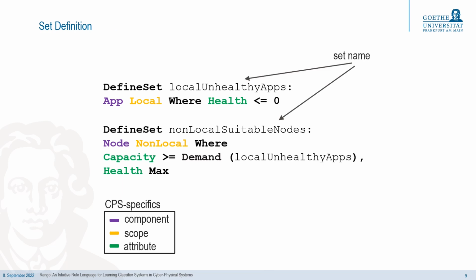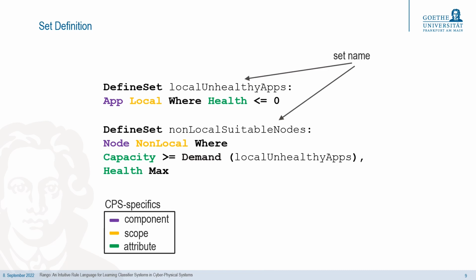Similar to condition and actions, the sets in the condition on the previous slide are again referenced by name, which makes them reusable in different conditions and actions. Of course, they can also be specified directly in the condition. Anyway, the sets, when we use the reference, need to be defined. They can be defined by direct referencing, for example, applications, nodes, or communication channels by name.